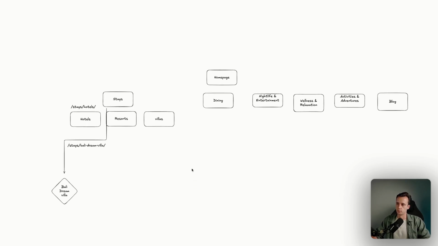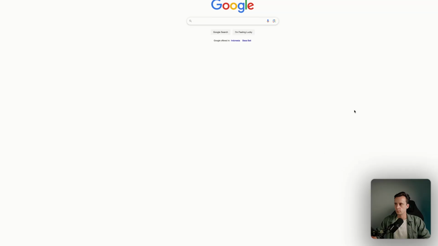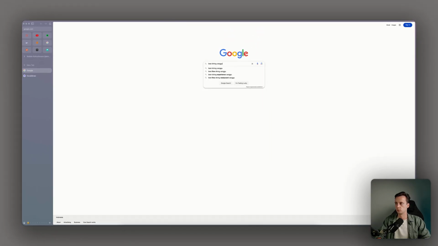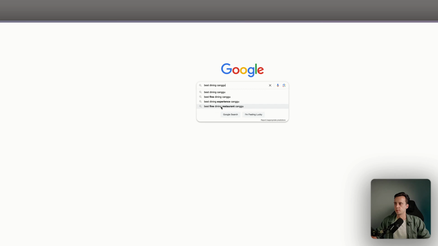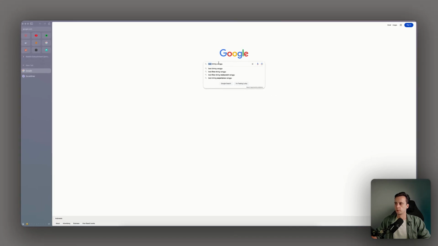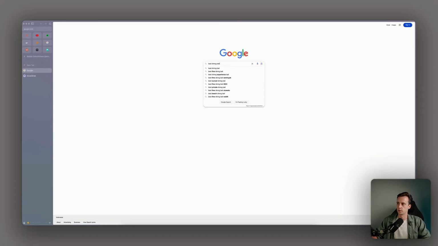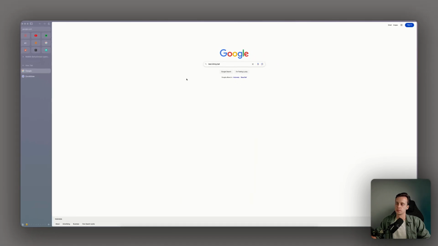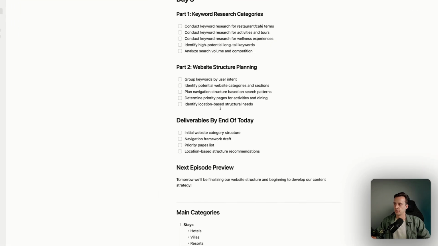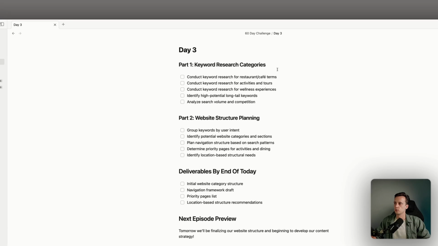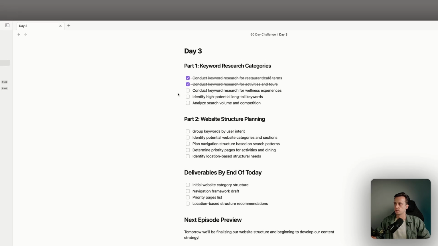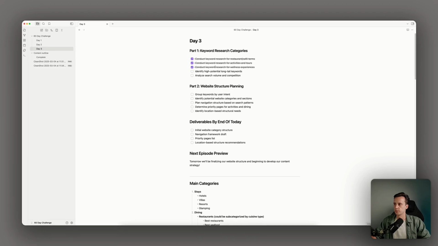But I showed you before, if you would just go to Google and say best fine dining jungle, it will give you best fine dining experience. Or if we do Bali, just for you to understand, there are all those keywords that people are searching for. So you could just base your thinking on that. Okay, so just finish the checklist. We conducted research for restaurant cafe terms, for activities, for wellness experiences.